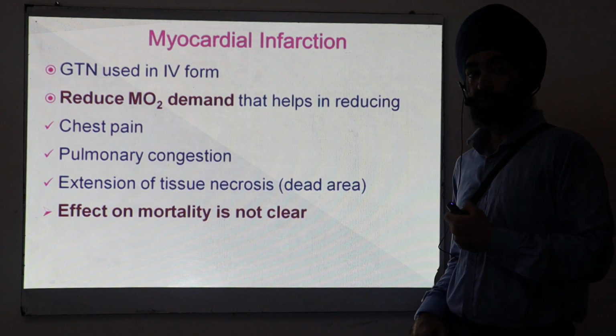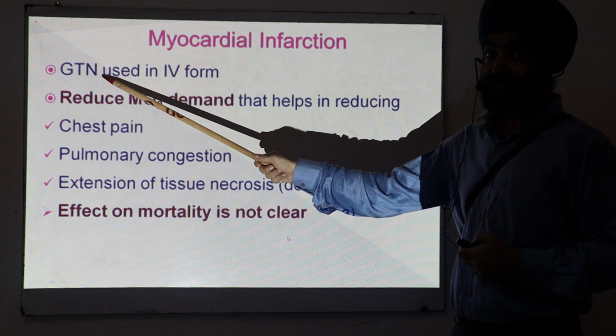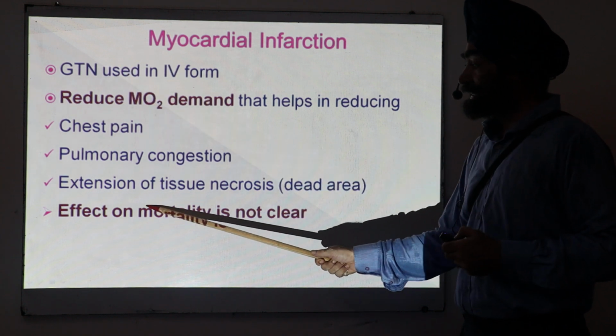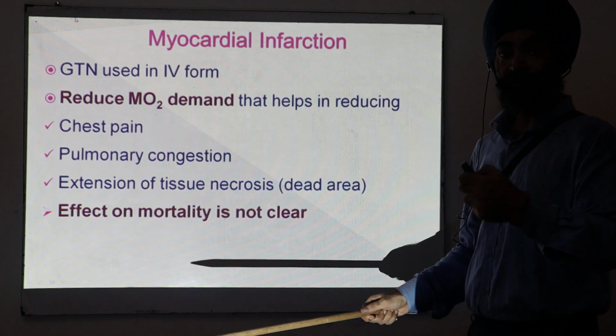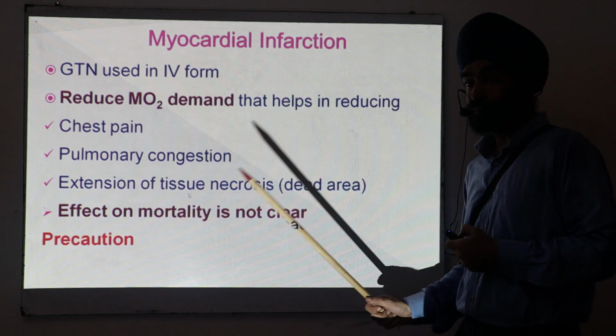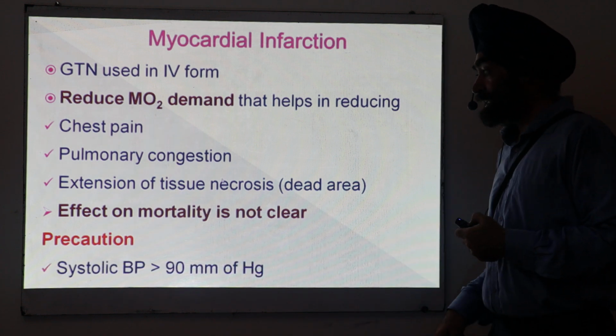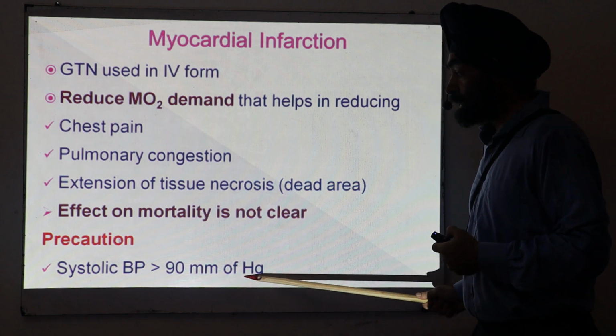But if you see the overall effect, whether there is a beneficial effect of nitrates alone on mortality, that is not very clear. They reduce the symptoms, no doubt, but whether overall survival is increased or not is not very clear. But you have to take one precaution: the systolic blood pressure of the patient should be more than 90.